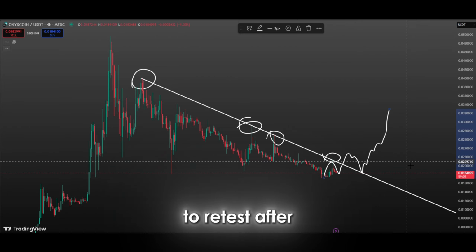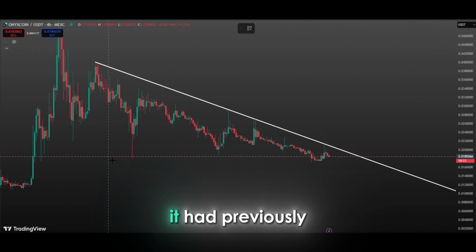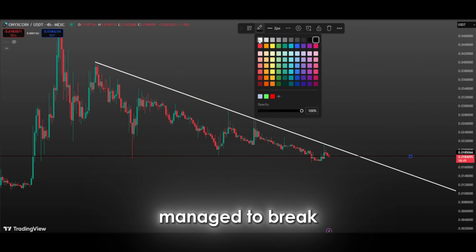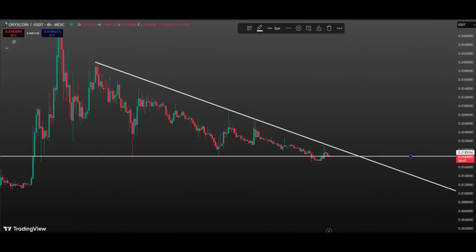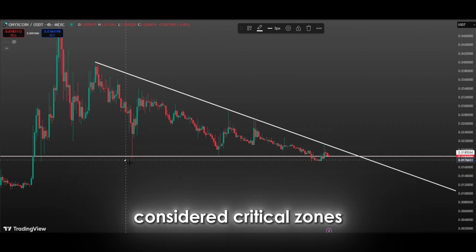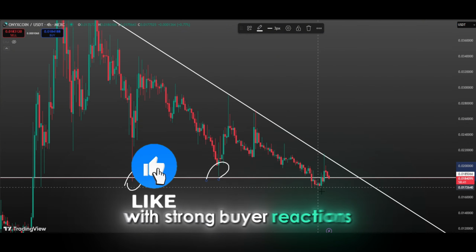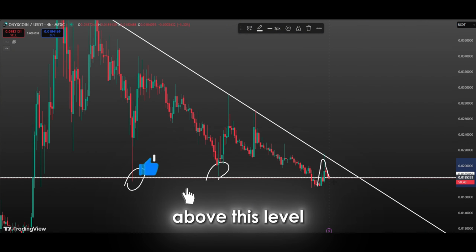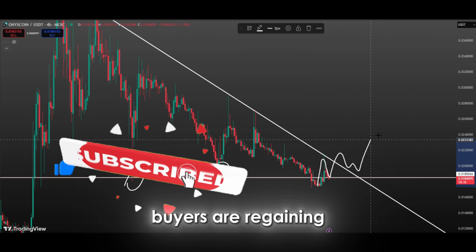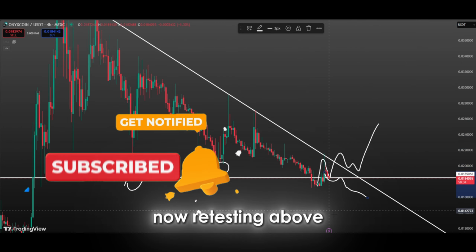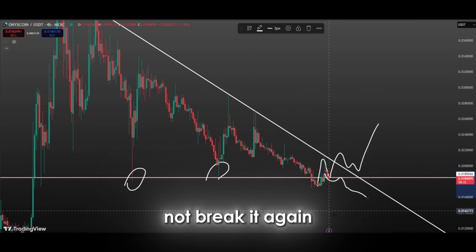It is important to retest after the breakout. It had previously broken the support point to the downside, but the price managed to break above this level again. Support levels are considered critical zones that usually determine the direction of the price with strong buyer reactions. The price breaking above this level shows that buyers are regaining strength here and trying to hold the support level. And it is now retesting above this support and will rise if it does not break it again.